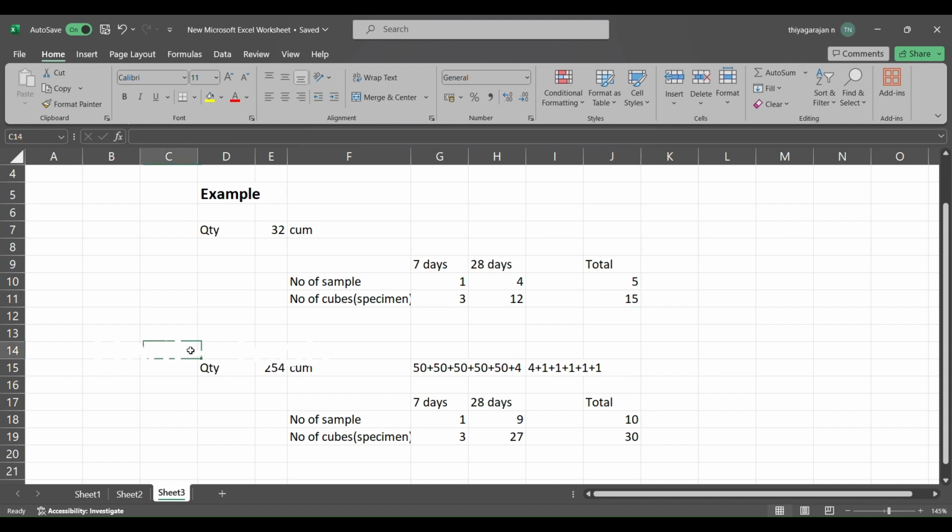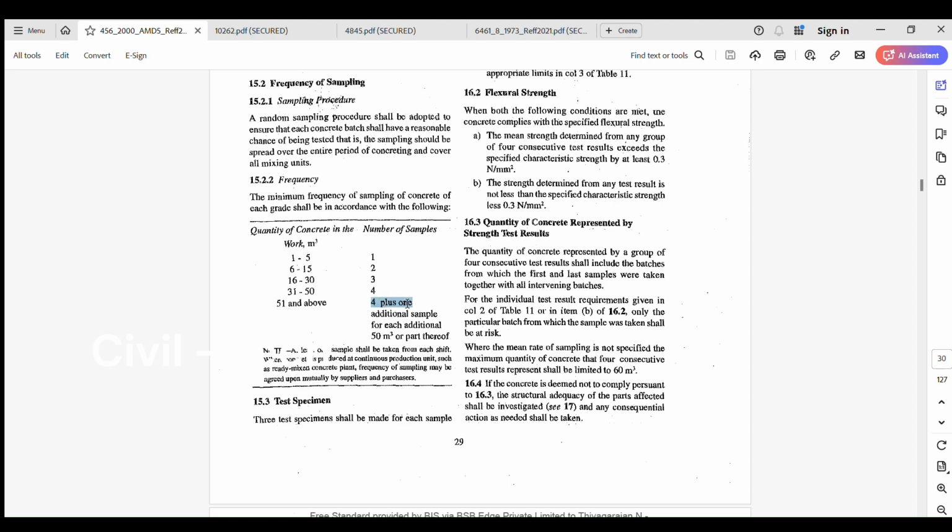In another example, I have written more than 50 m cube. The concrete quantity is 254 m cube. I have split the concrete quantity by 50: 50, 50, 50, 50, 50, that is 5 into 50, plus the balance 4 m cube. For 50 and above, it is 4 plus 1 additional sample for each additional 50 m cube.